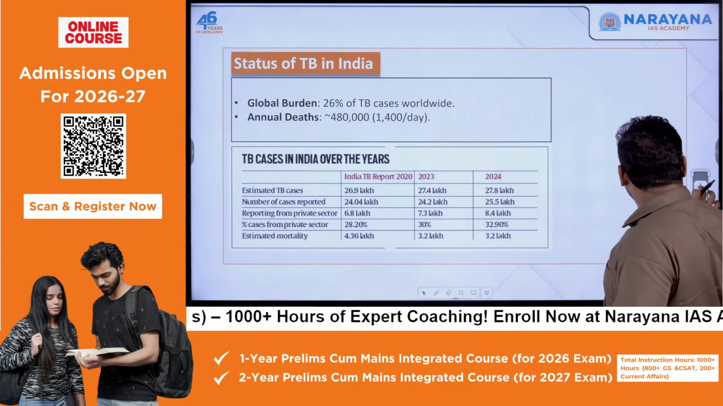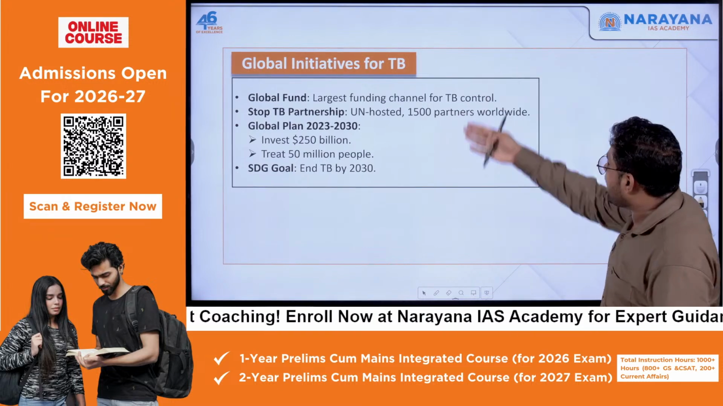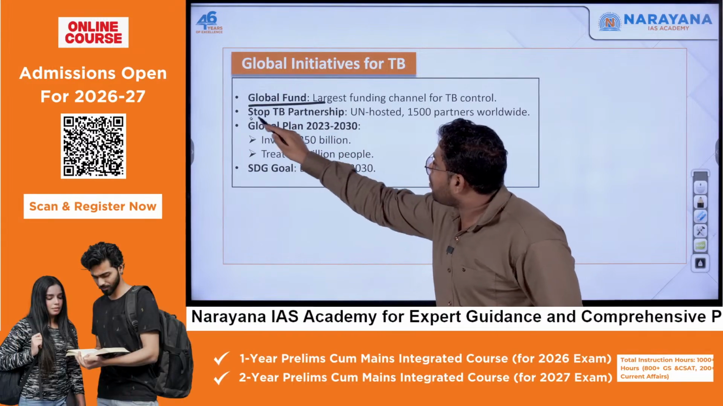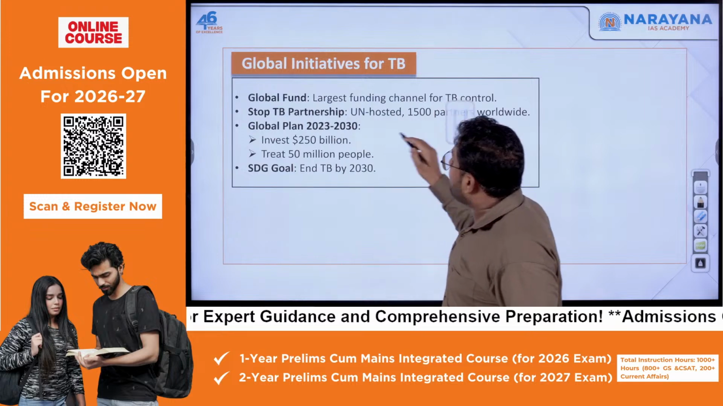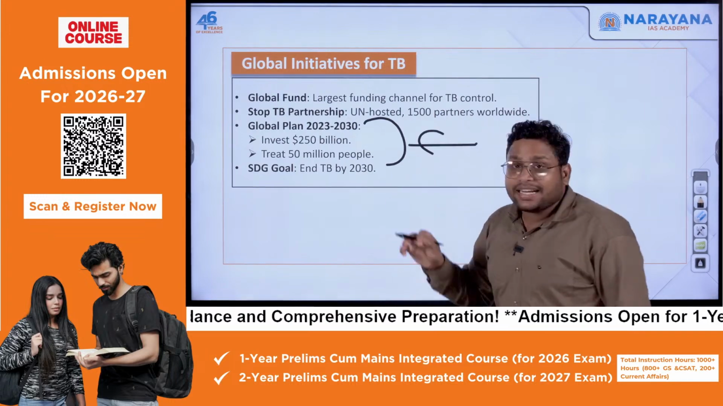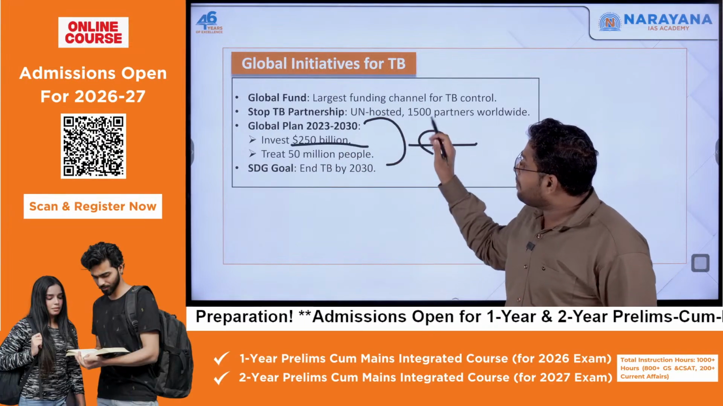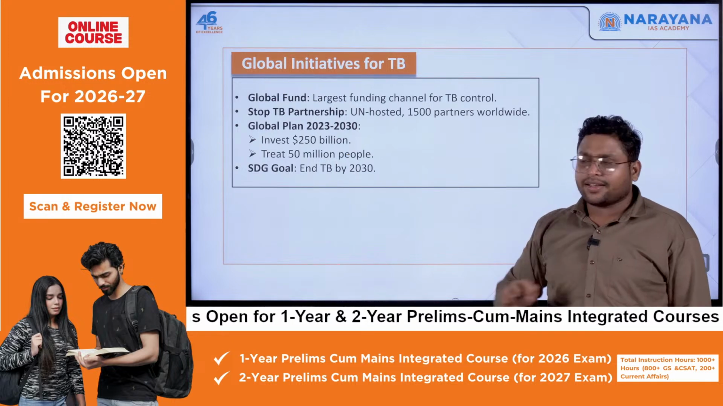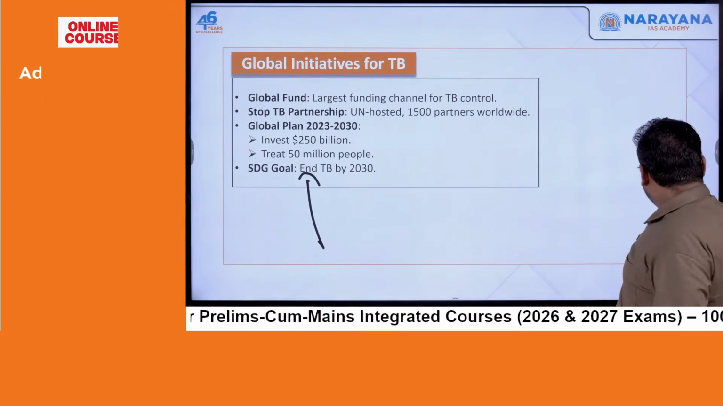That's why the government is also focusing on eradicating it. At the global level, we have many initiatives. For example, we have a global fund, and the Stop TB Partnership hosted by the United Nations. Then we have this global plan of eradicating TB from the entire world: an investment of $250 billion, treating 50 million people. This is the goal of this particular plan. And we have the SDG goal: by 2030, end it. This is at the global stage.